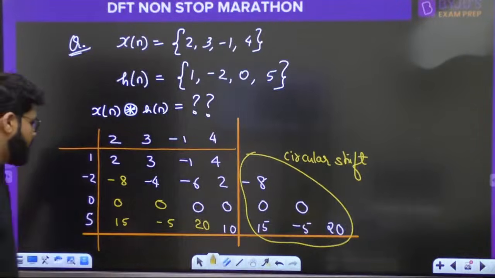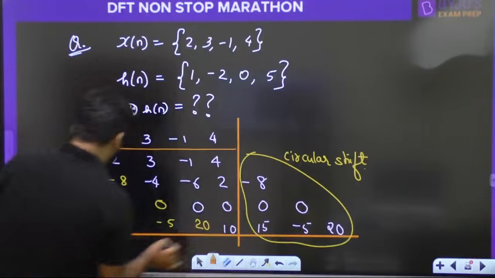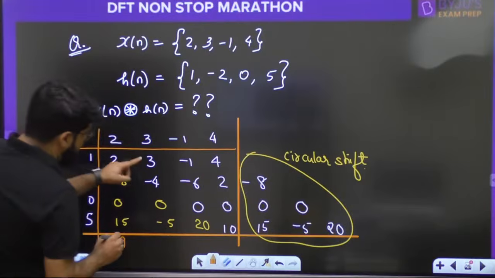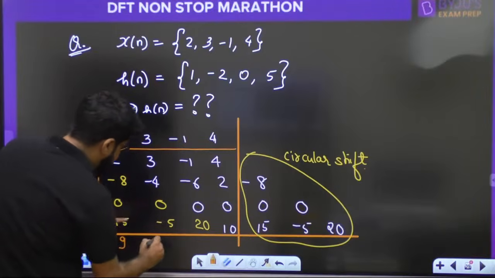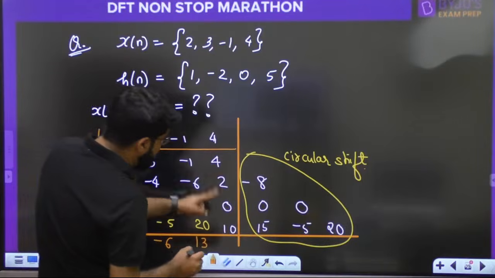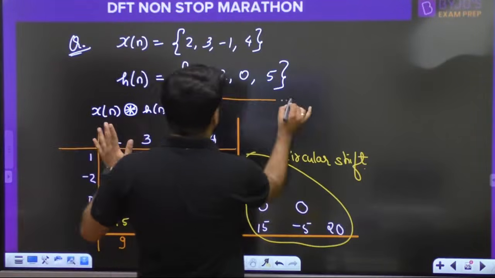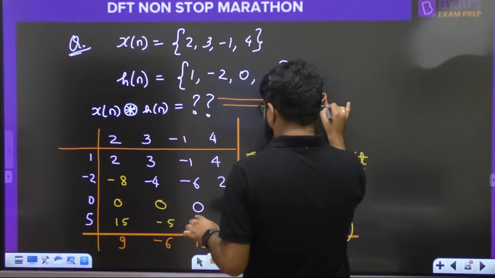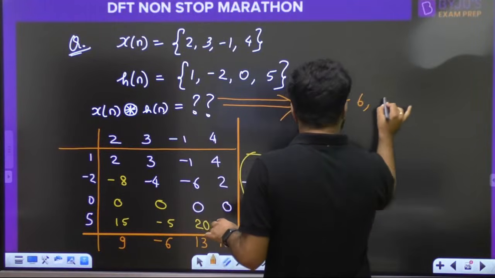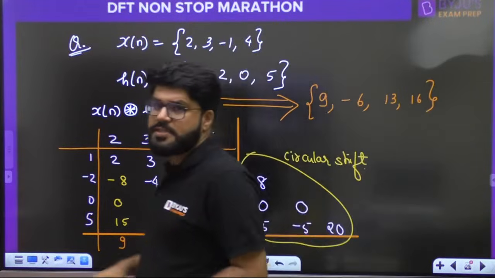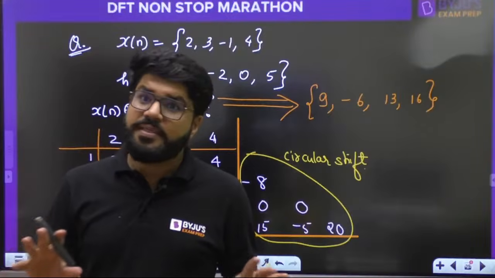Now do the sum by column. So here is my answer. 2 plus 15, 17 minus 8, 9. Right. -5 minus 4, -9 plus 3, -6. 20 minus 7, 13. 10 plus 6, 16. So what is the answer for this question? What is the circular convolution answer? It is 9, -6, 13 and 16. Very same idea. Nothing new.